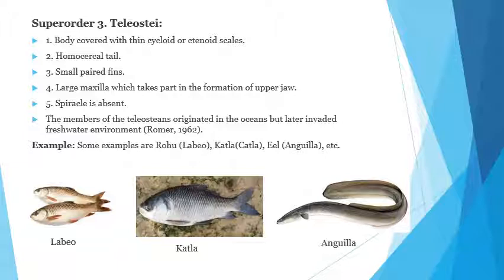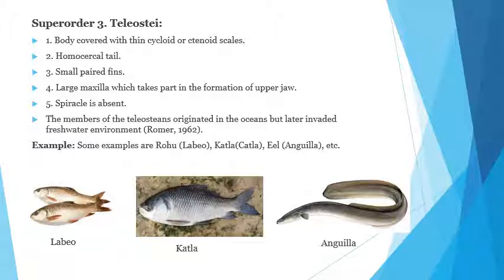Small paired fins are present and a large maxilla takes part in the formation of the upper jaw. Spiracle is absent. The members of teleosts originated in the ocean but later invaded the freshwater environment. Mainly they are edible fishes.